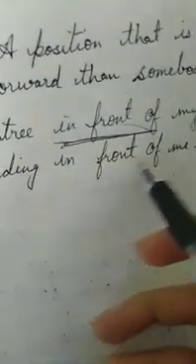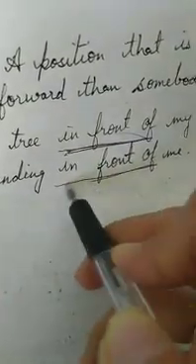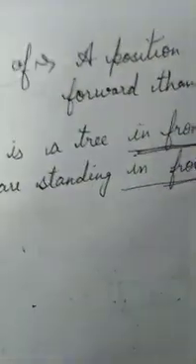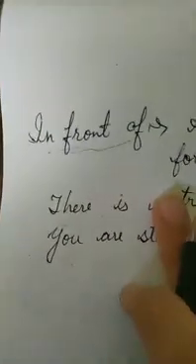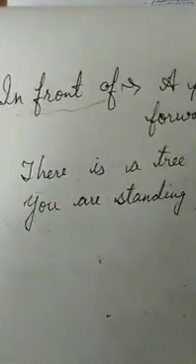You are standing in front of me. तुम मेरे सामने खड़े हो. You are standing in front of me. Now tell me, what is in front of you? Your phone, my video is in front of you means तुम्हारे सामने वो है. I hope you have understood the concept of preposition.